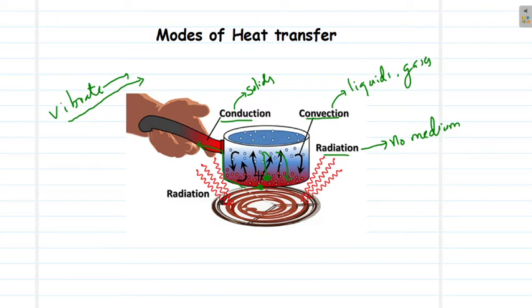This phenomenon is observed in breezes, sea breeze, land breeze, winds, etc. There is actual flow of the medium in the convection process. When we come to radiation, it requires no medium. Here, the heat is transferred in the form of radiation or electromagnetic radiation. For example, infrared rays.